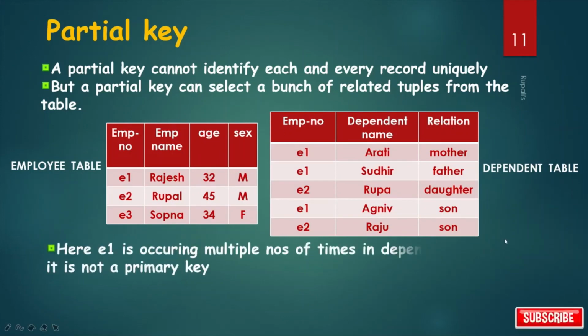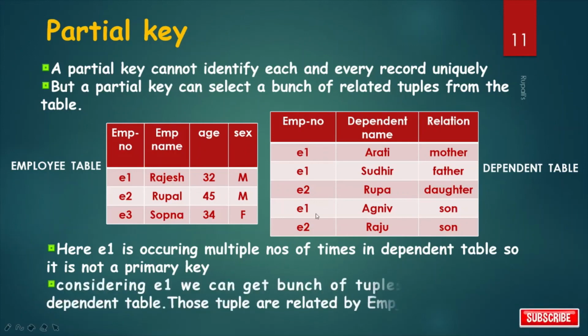Now see, here E1 occurs multiple times in the dependent table, so it is not a primary key. Considering E1, we can get a bunch of tuples or records from the dependent table. So those tuples are related by EMP number, that is E1. So EMP number is the partial key.